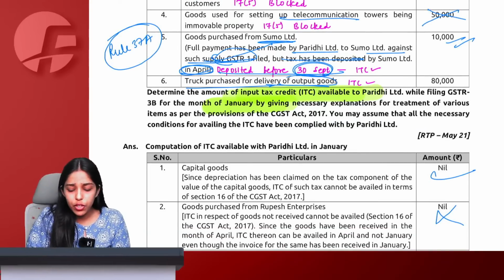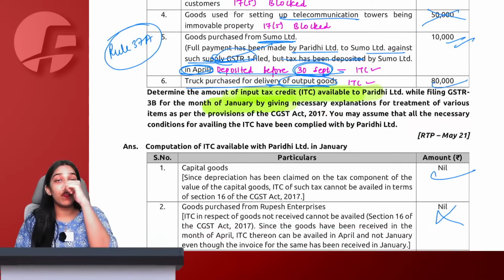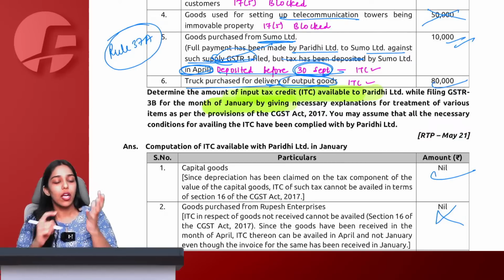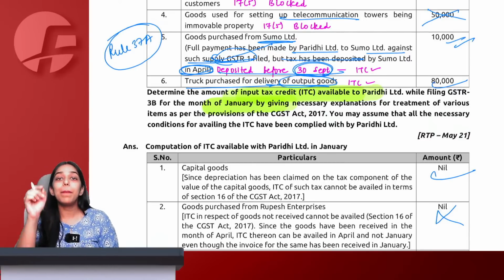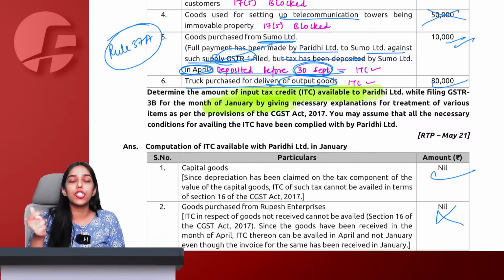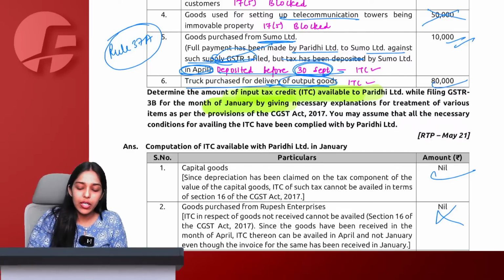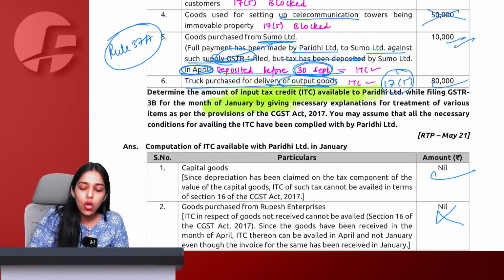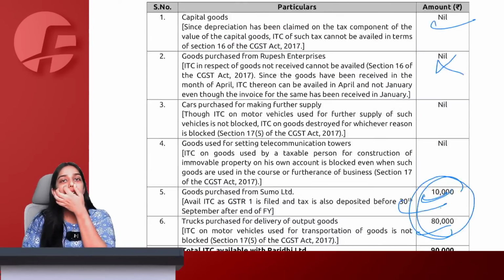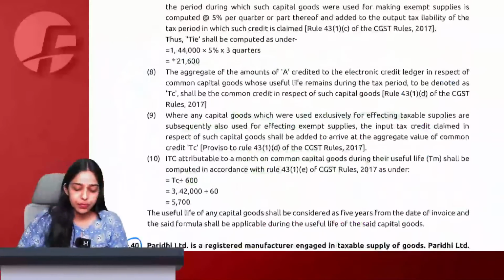Truck purchase for delivery of goods, again ITC allowed, because for a motor vehicle purchased for passengers, ITC is blocked. For goods, ITC is allowed. If you are purchasing a motor vehicle up to 13 passenger seating capacity, then ITC is blocked. But for transportation of goods, according to section 17(5), it is not blocked and ITC will be allowed. So only 2 ITCs are allowed in the entire question. Rest everything is blocked here.